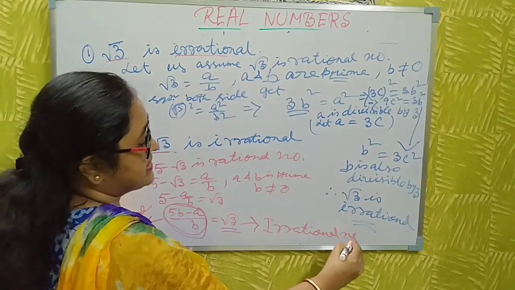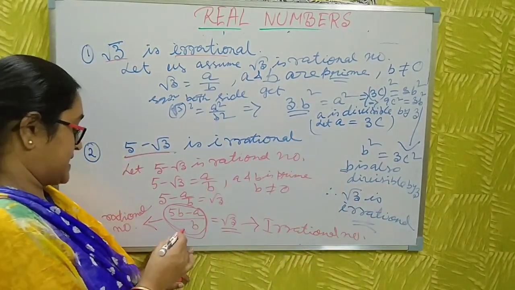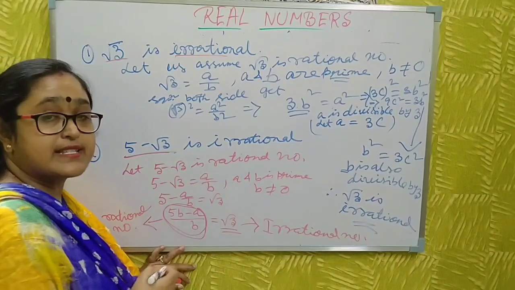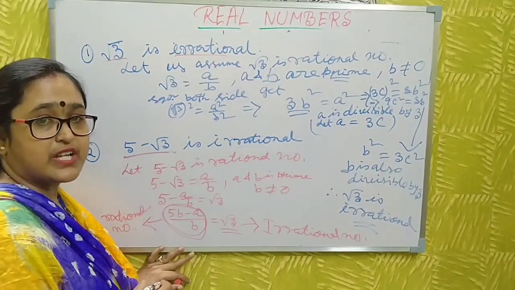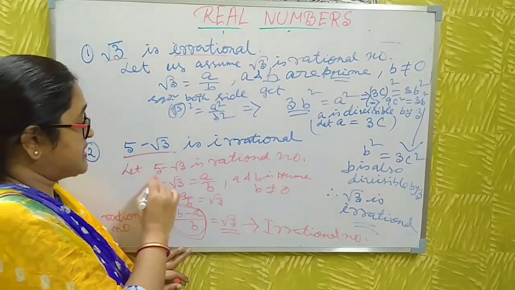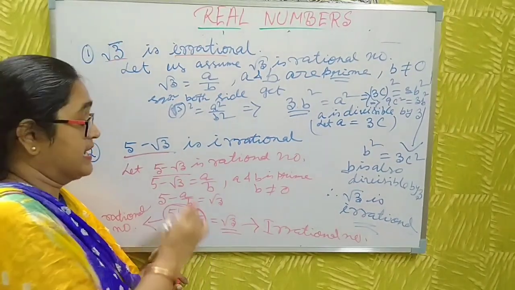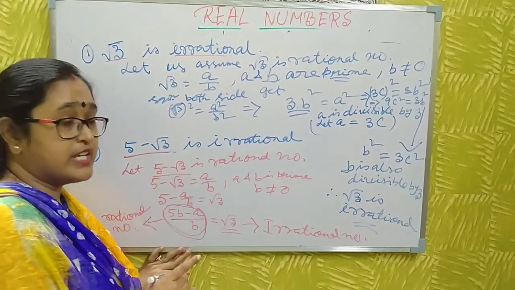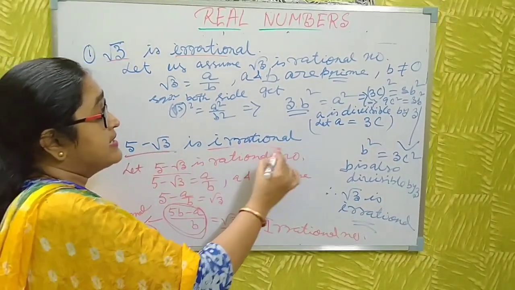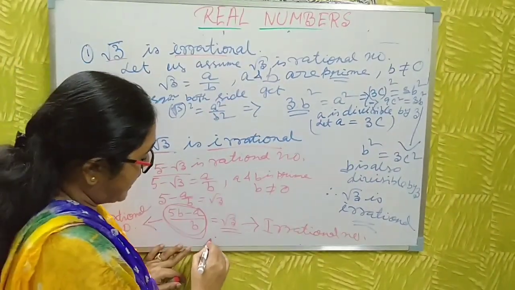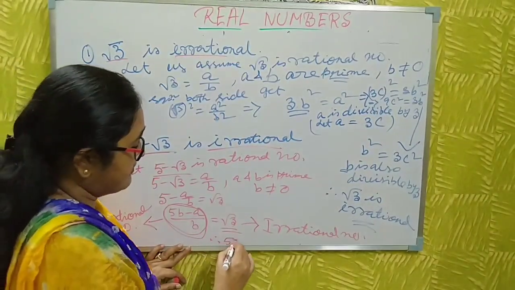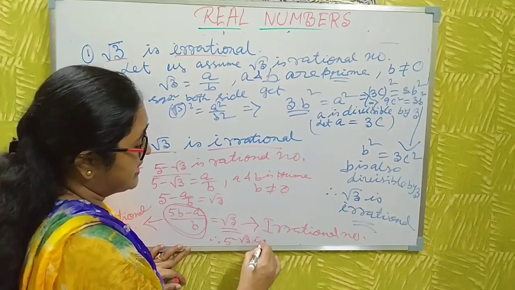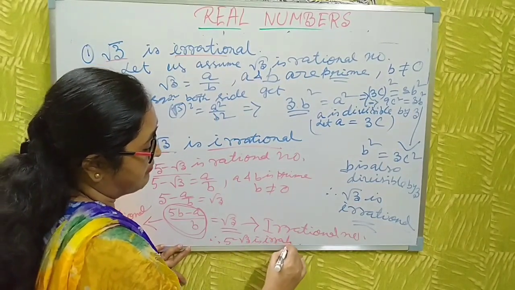Okay, this is a contradiction. Then my assumption is wrong. Then 5 minus root 3 must be an irrational number. Now you write, therefore 5 minus root 3 is an irrational number.